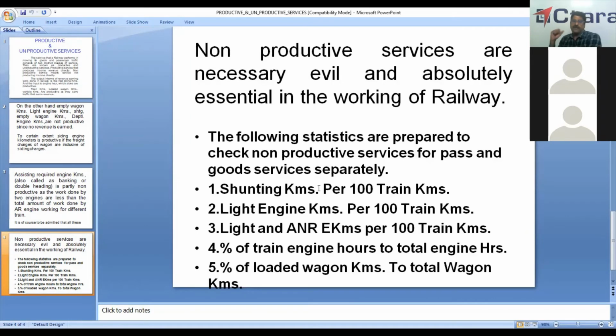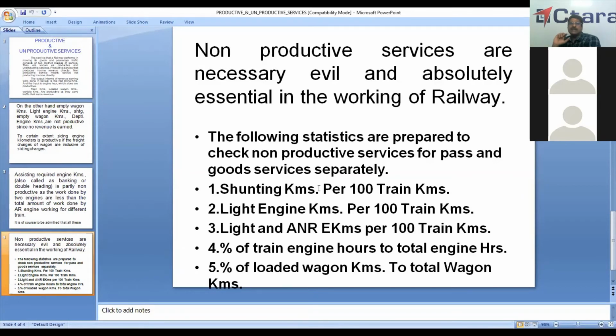Then items 4 and 5 are considered productive services. First, percentage of train engine hours to total engine hours. Only train engine hours are considered productive, and all other engine hours are unproductive. If out of total engine hours the train engine hours are high, it is considered productive.